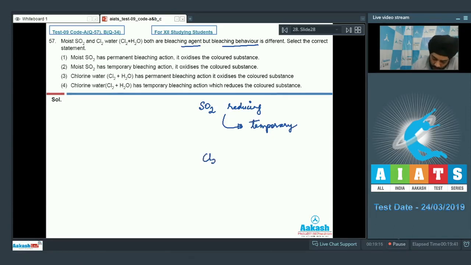The bleaching action is caused by the reduction, which is temporary as it can get oxidized back by air. If we talk about chlorine water, the chlorine water liberates nascent oxygen and it is a permanent bleaching action. So if you look at the options which are given to us, we can clearly see that the correct statement is given in option 3, which says that Cl2 water has permanent bleaching action as it oxidizes the colored substance.